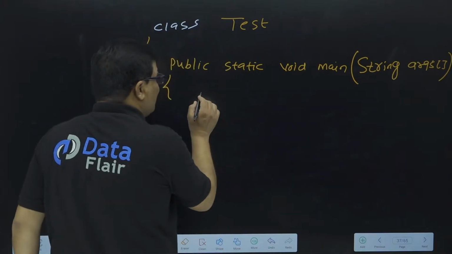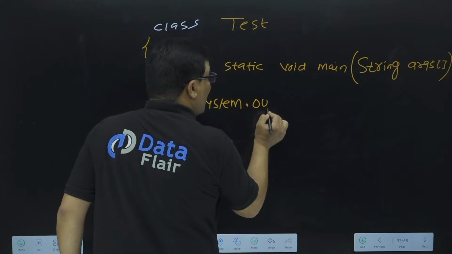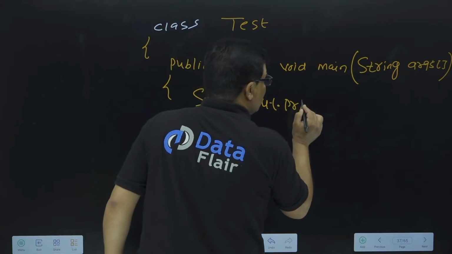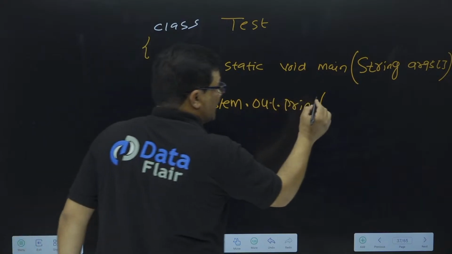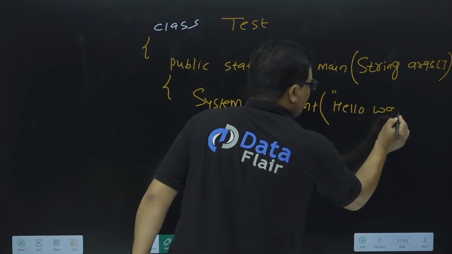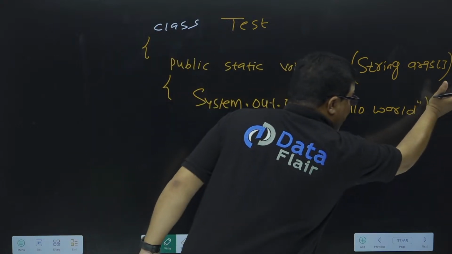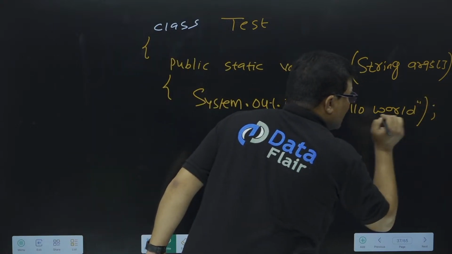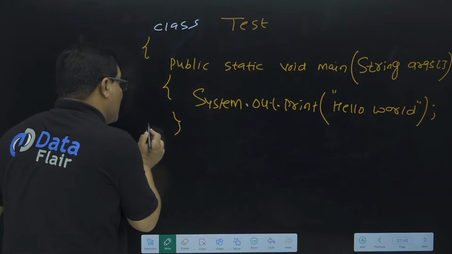And then here we have to write System.out.print to print this data on the console screen, and this is what? Hello world. Suppose a common program, hello world, right? And every statement of Java must be terminated with a semicolon. Always remember, right? So this is my first program.